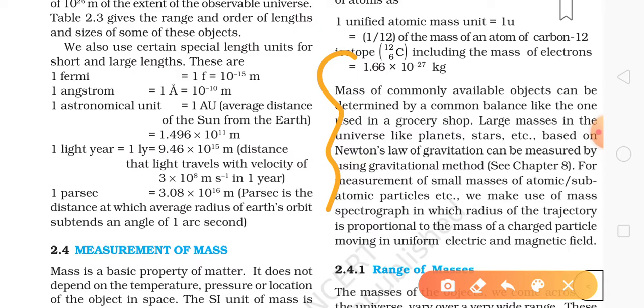Next, 1 light year equals 9.46 into 10 to the power 15 meters, which is the distance that light travels with velocity of 3 into 10 to the power 8 meter per second in 1 year. And 1 parsec, that's the last one, is 3.08 into 10 to the power 16 meters. These are actually important.